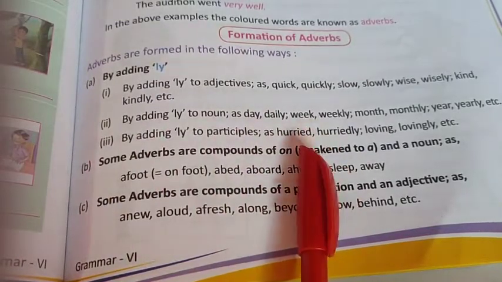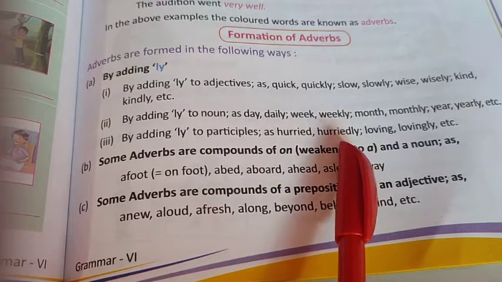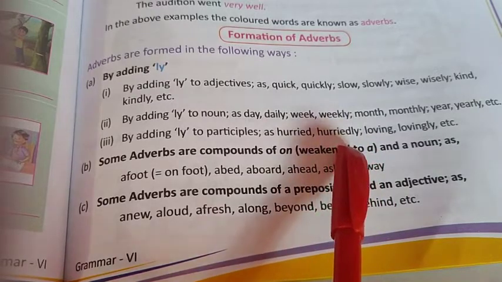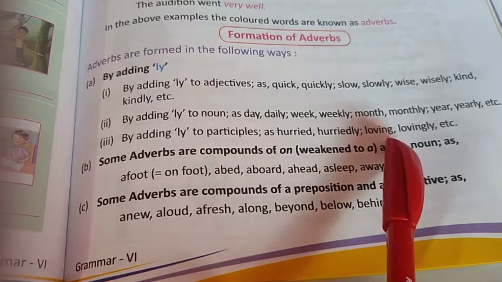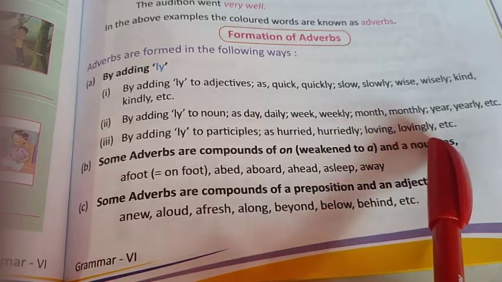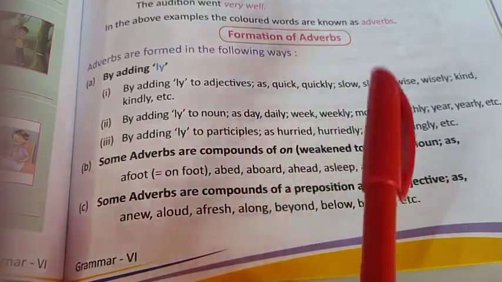Here hurried is a past participle, and ly added to it gives hurriedly, an adverb. Then loving, with ing, is a present participle, and ly added to it gives lovingly. So by adding ly to participles, we can form adverbs.